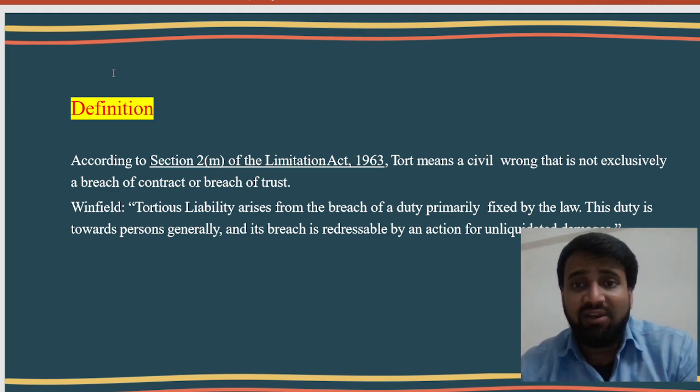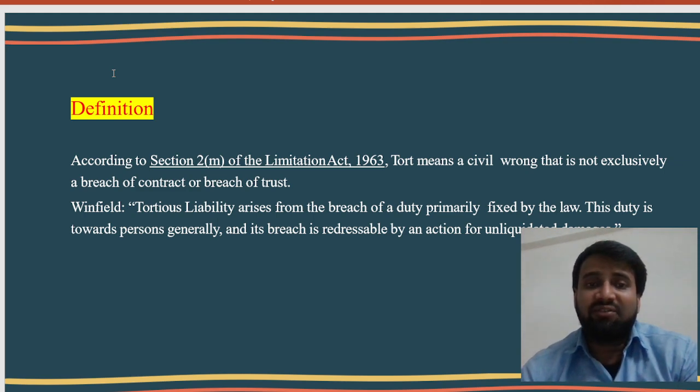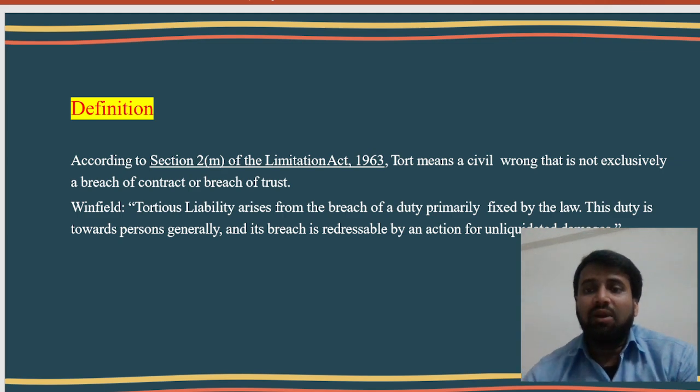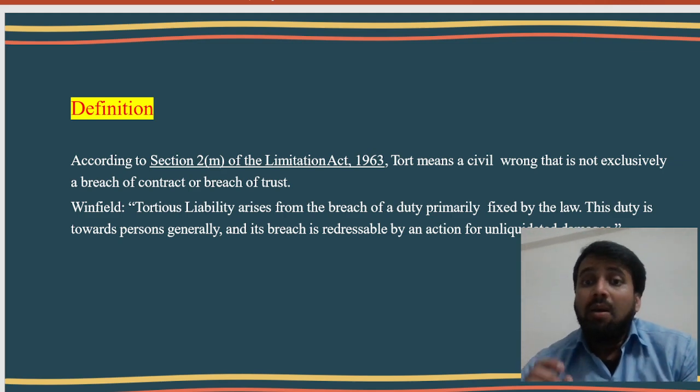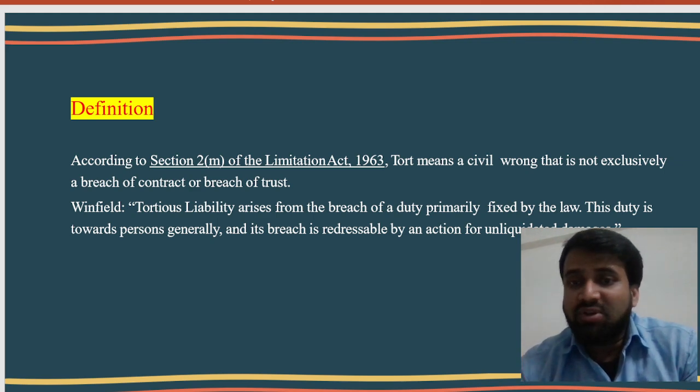The first definition is given in the Limitation Act 1963, section 2 clause M. Tort means a civil wrong that is not exclusively a breach of contract or breach of trust.